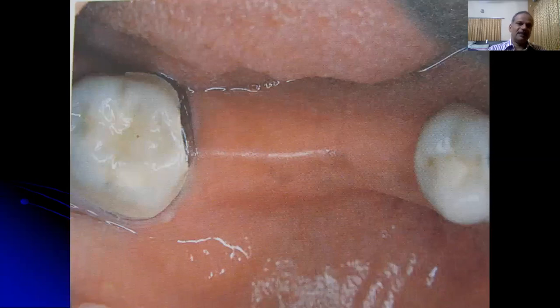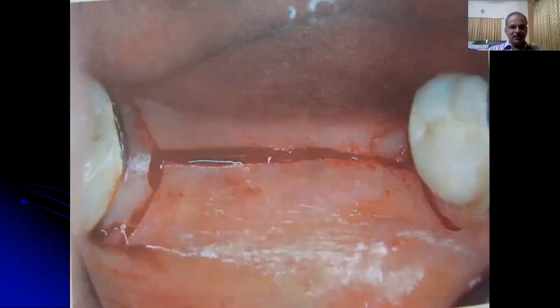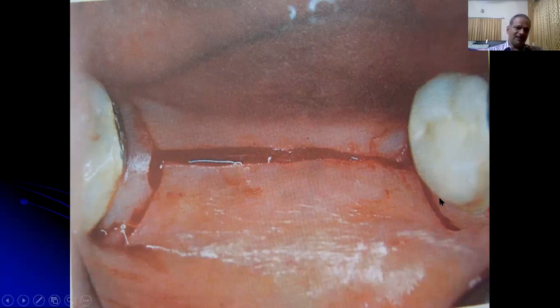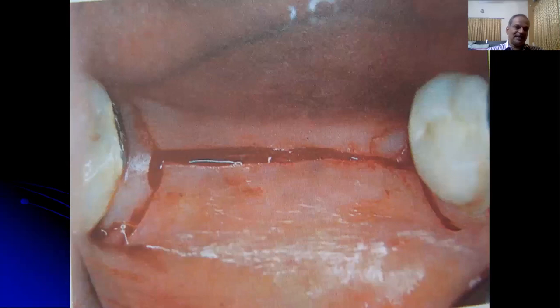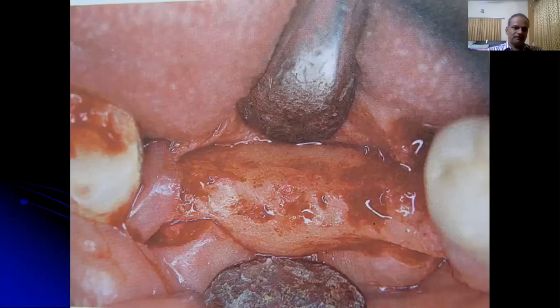This is a clinical picture of a case with a missing second premolar and first molar. The initial crestal incision is given here, with a vertical incision on the distal aspect of the first premolar and a papilla preserving type of incision for the mesial aspect of the second molar. These types of incisions are used especially for the anterior teeth so as to maintain the integrity of the papilla. So this is the reflection of the full thickness mucoperiosteal flap, and the papilla remains intact.